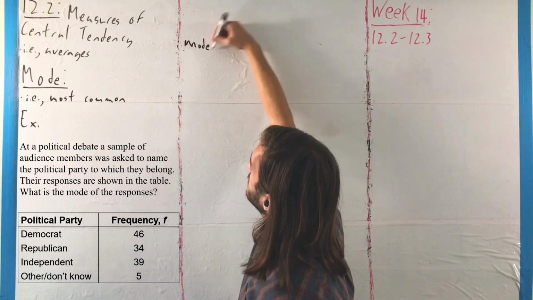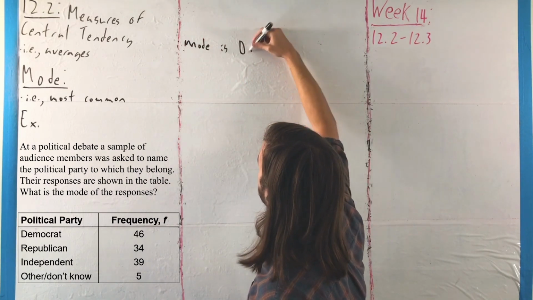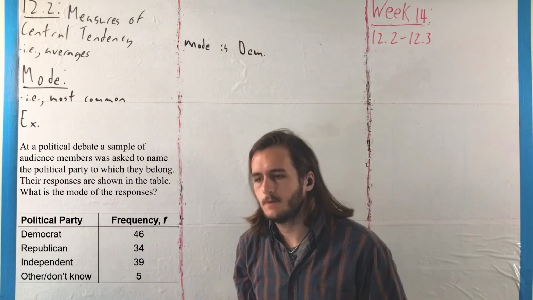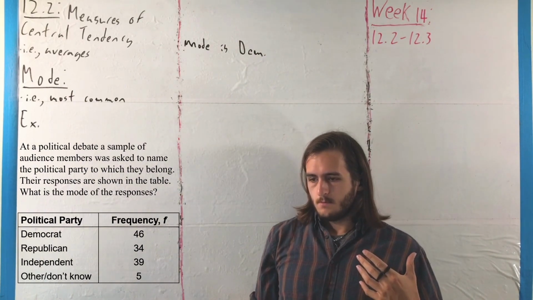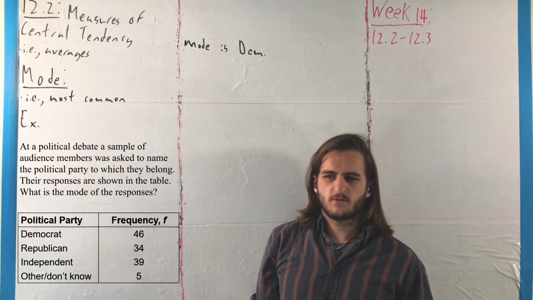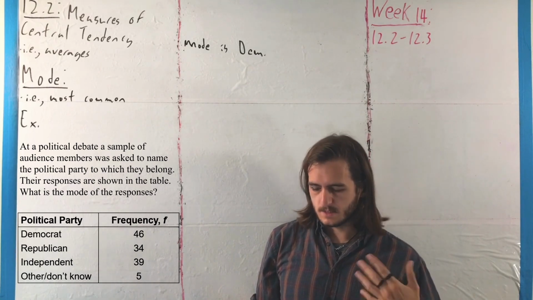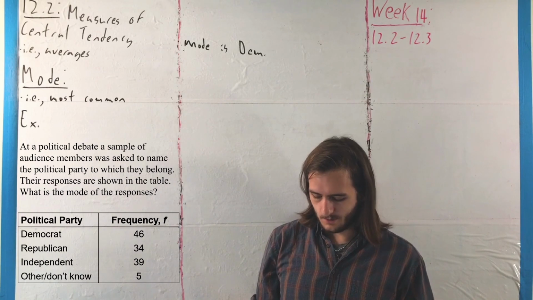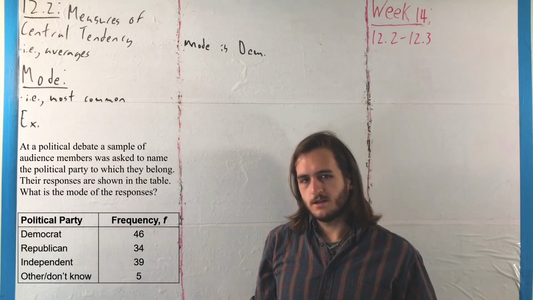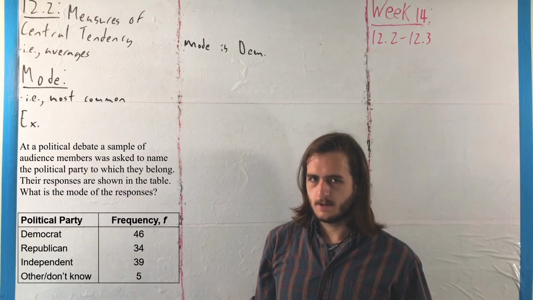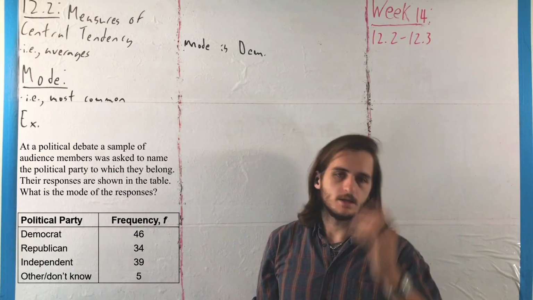so the mode is Democrat. And one thing I should mention here is that we had that special notation for dealing with the mean, but we didn't really have a special one for the median. Sometimes that's notated MD, but not always. That's not universal. And then with the mode, we just call it the mode. It doesn't have a special name that we use too often, but that is what it is.